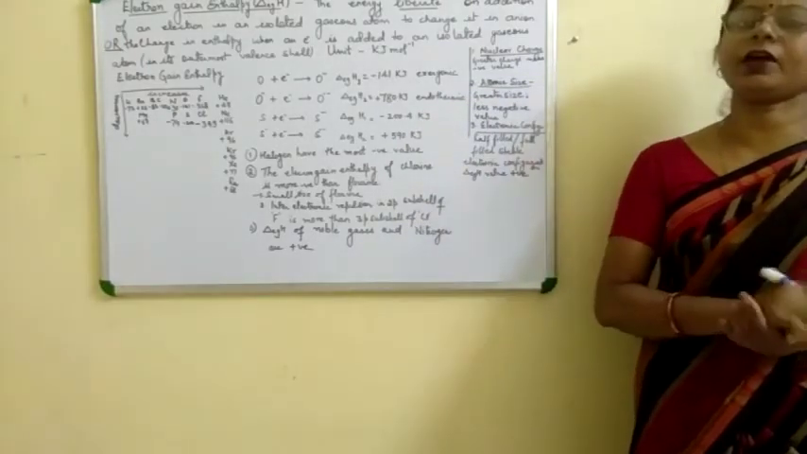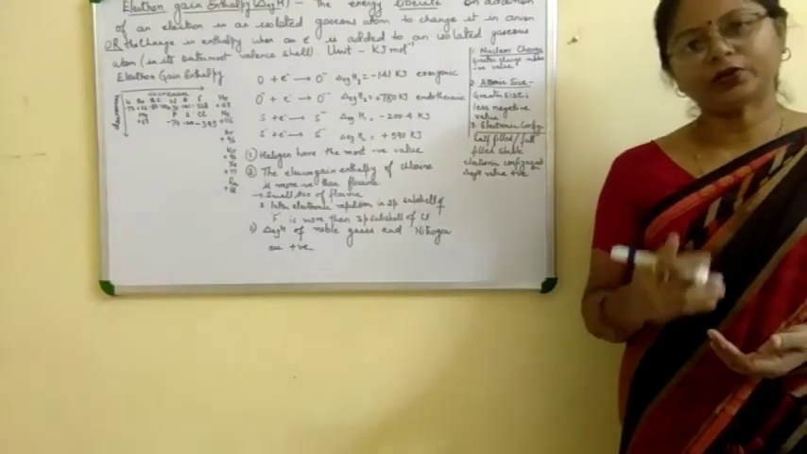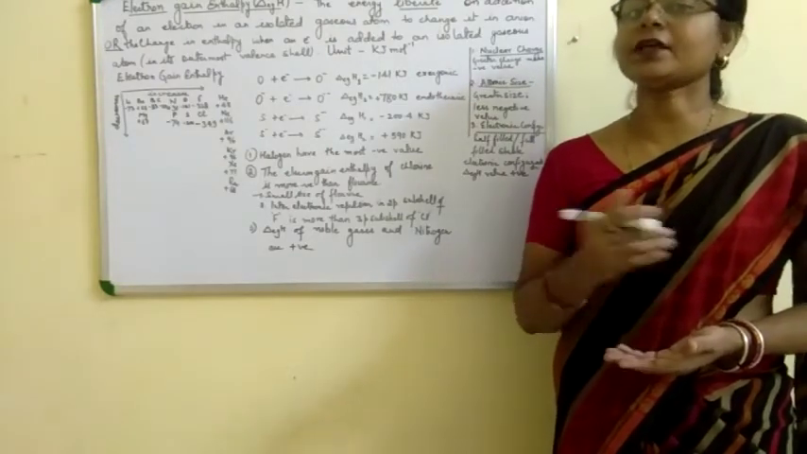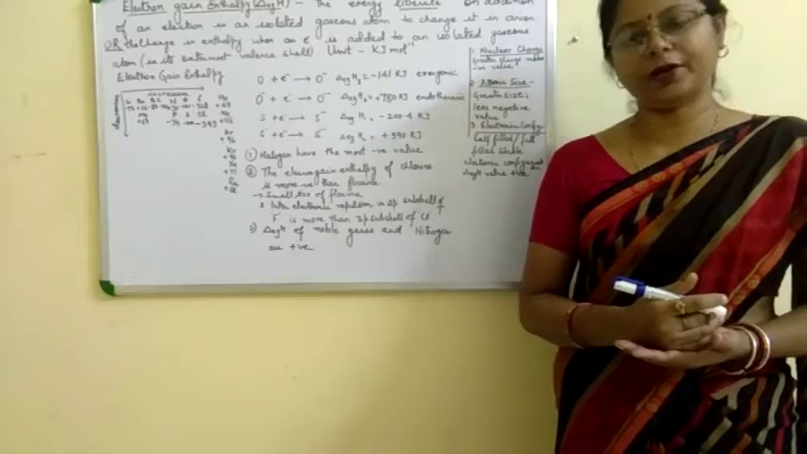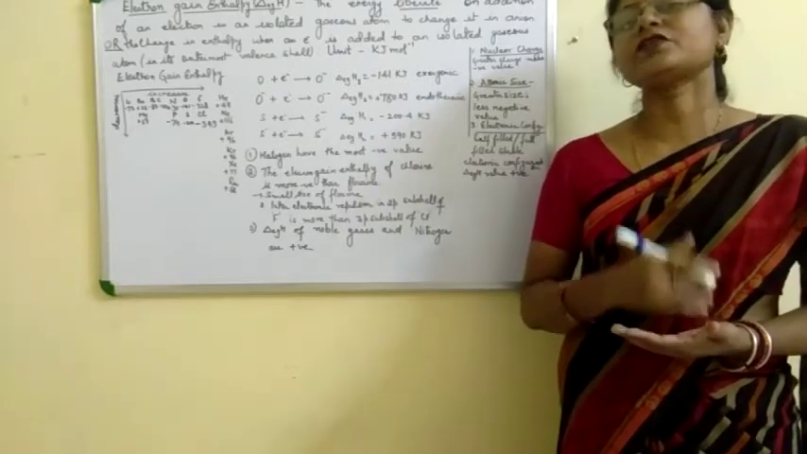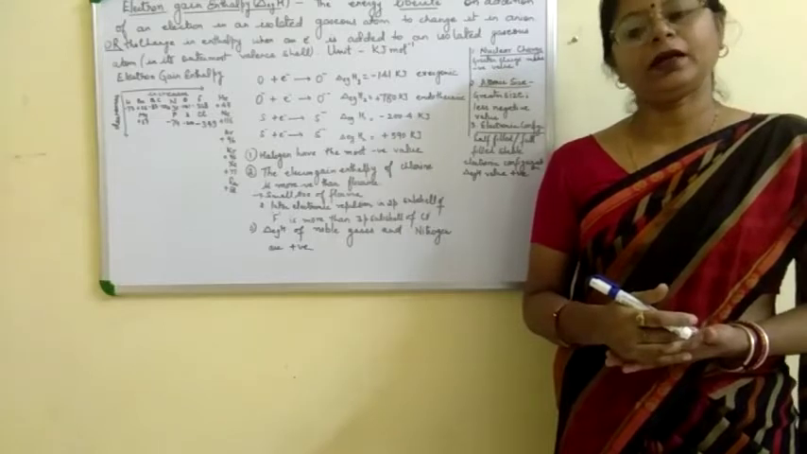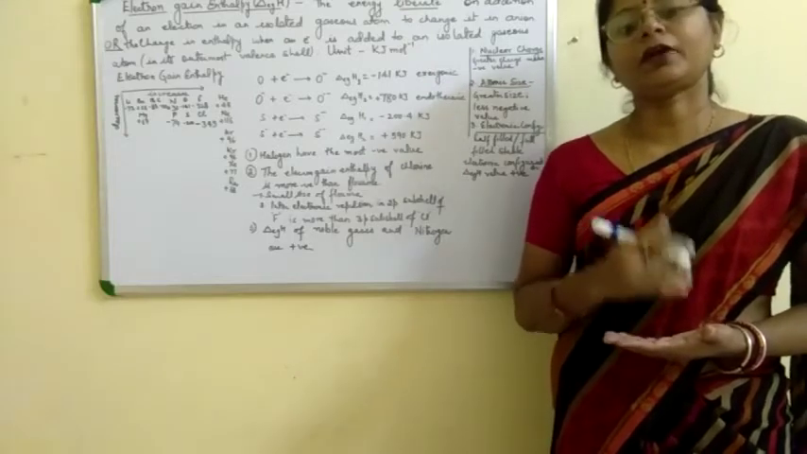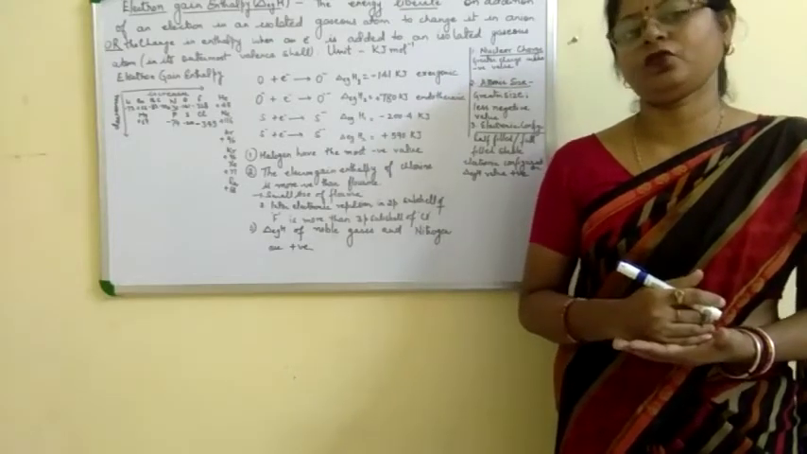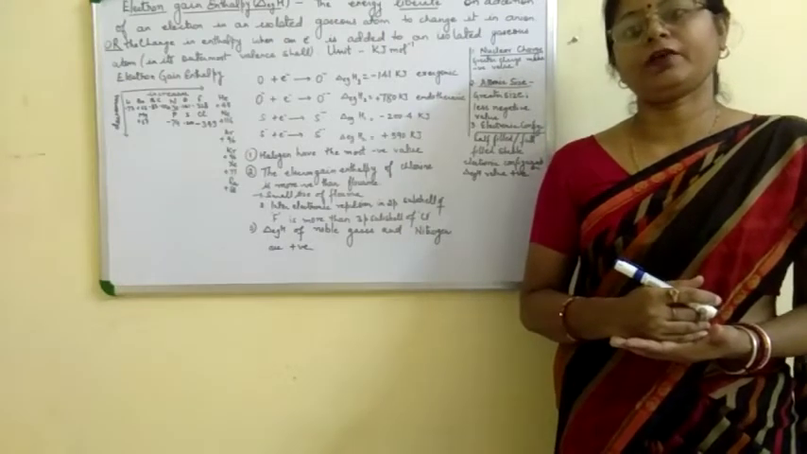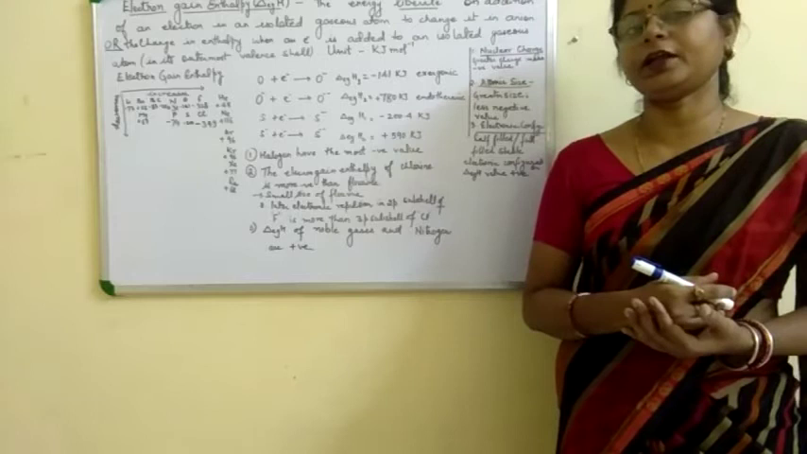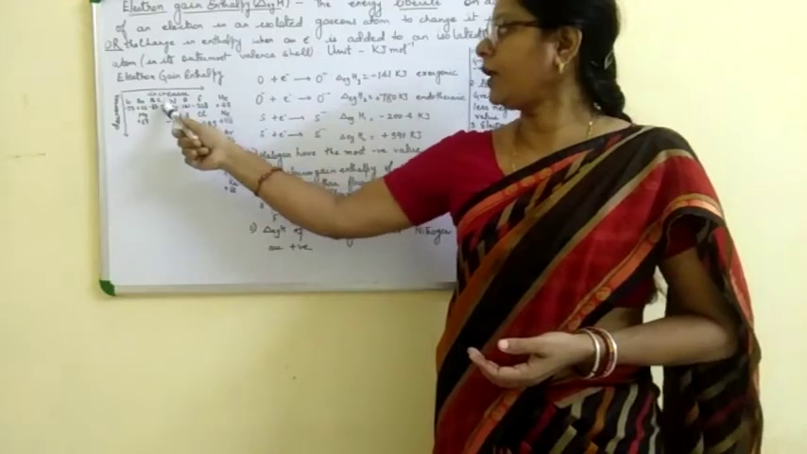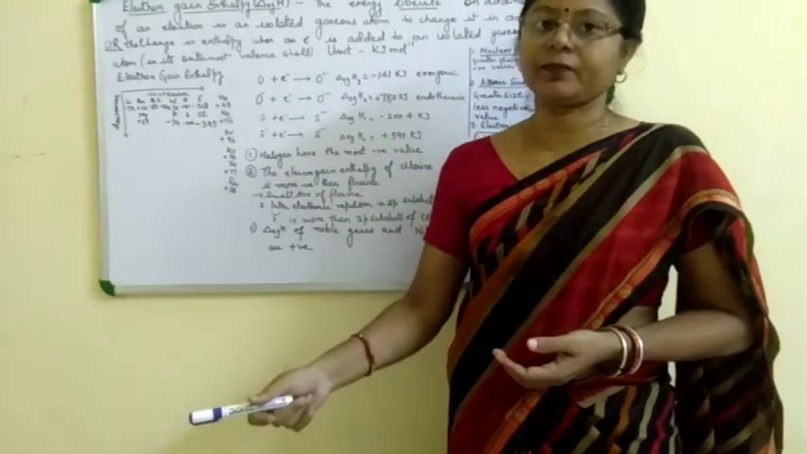The third factor is electronic configuration. As we know, half-filled and fully filled orbitals are more stable. That's why it is very difficult to add an electron to half-filled or fully filled orbitals. So the electron gain enthalpy for such atoms is positive in nature. As given here, the electron gain enthalpy of nitrogen is plus 31.